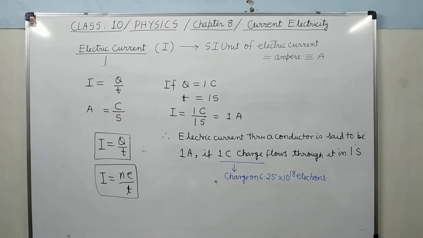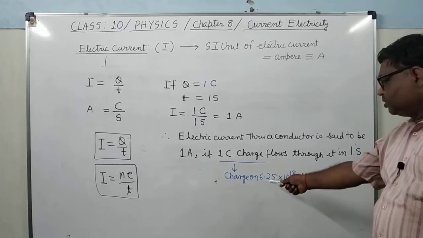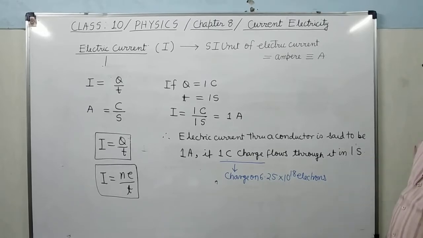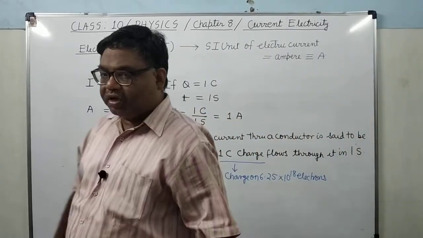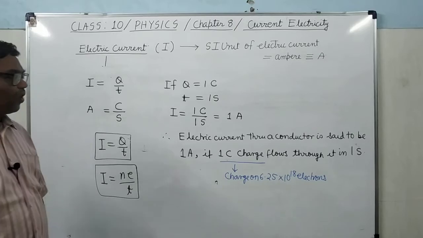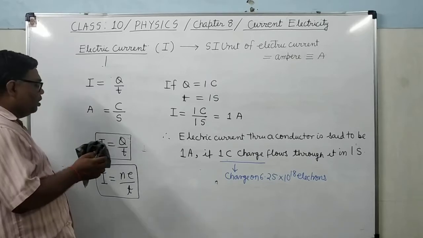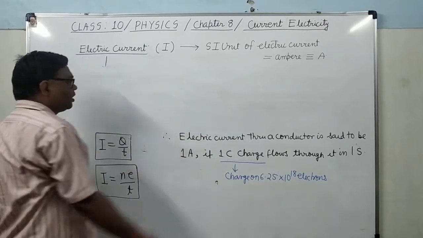See here, electric current through a conductor is said to be 1 ampere if 1 coulomb charge flows through it in 1 second. In another way, we can say that electric current through a conductor is said to be 1 ampere if 6.25 into 10 to the power 18 electrons flow through it in 1 second. In place of 1 coulomb, we can say that if 6.25 into 10 to the power 18 electrons pass through a conductor in 1 second, electric current is said to be 1 ampere. It is clear?